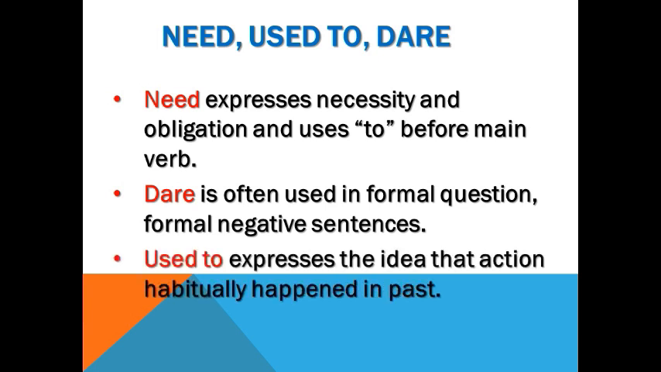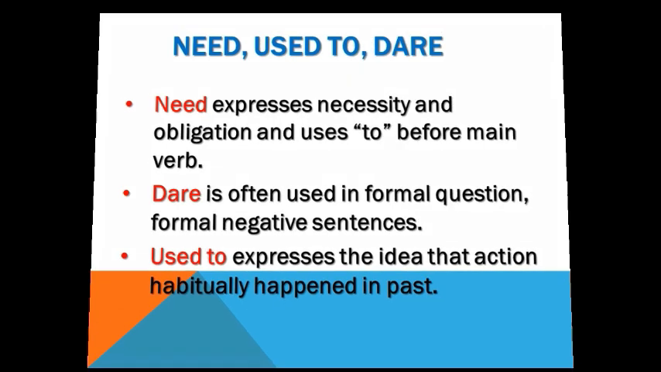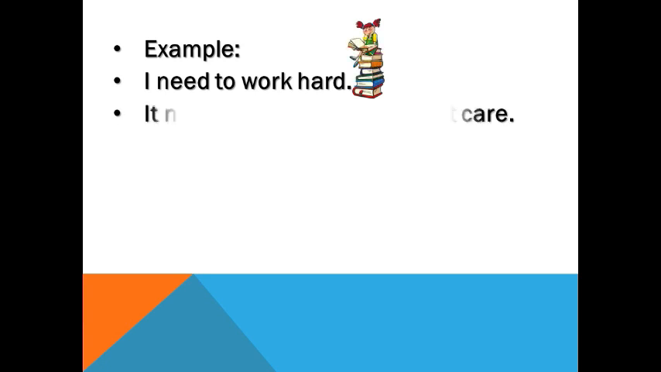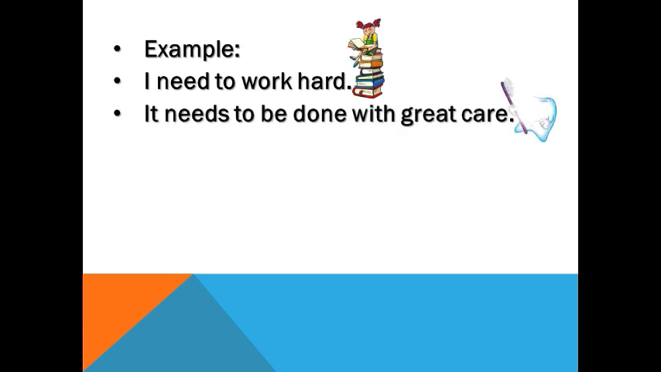Used to expresses the idea that an action habitually happened in the past. Used to is the past tense of the verb. It means accustomed, in the habit of. Since these are semi-modals, they tend to change their form according to the subject. Example: I need to work hard. It needs to be done with great care. We can see here the modal need has changed its form according to the subject.